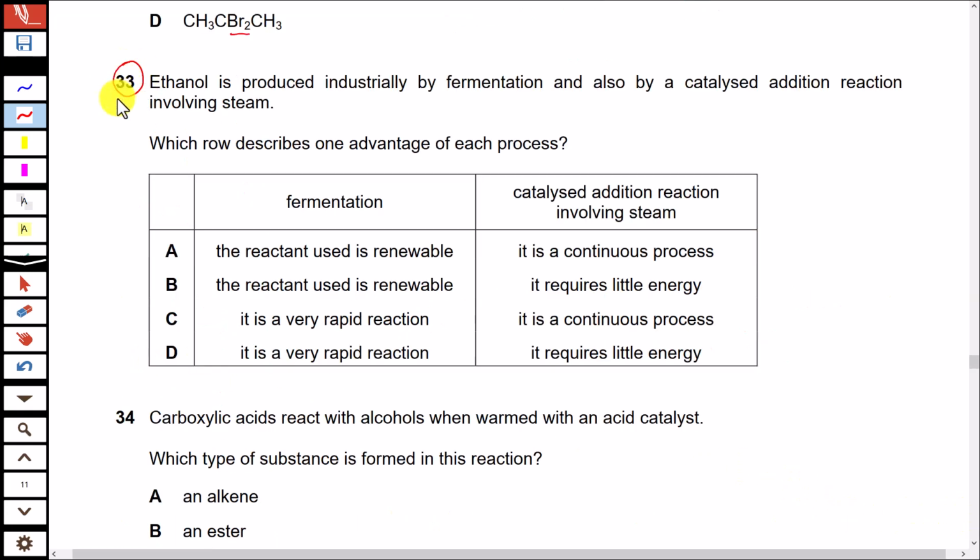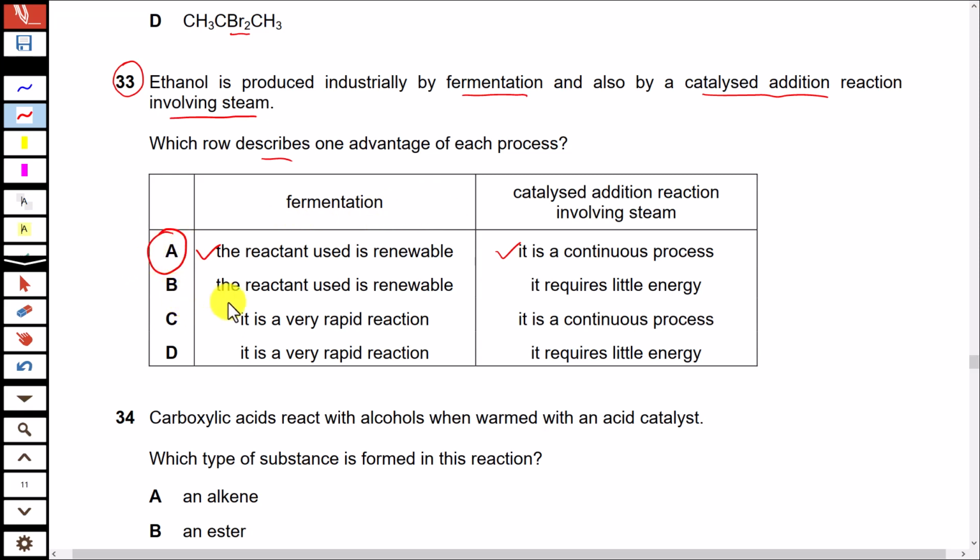Question number 33. Ethanol is produced industrially by fermentation and also by a catalyzed addition reaction involving steam. Which row describes one advantage of each process? Fermentation. Option A, the reactant used is renewable. Yes, that is correct. The reactant that is used in fermentation is renewable. It is glucose. And the catalyzed addition reaction is a continuous process. Yes, it is a continuous process and it is an advantage of this process contrary to the fermentation process, which is a batch process. Option A is correct.